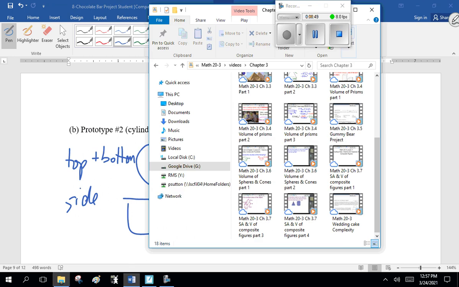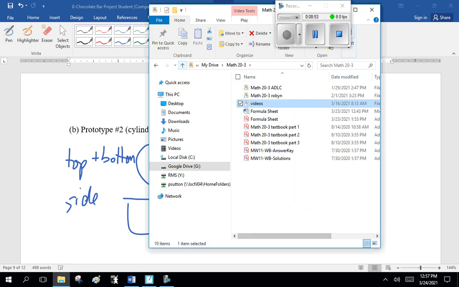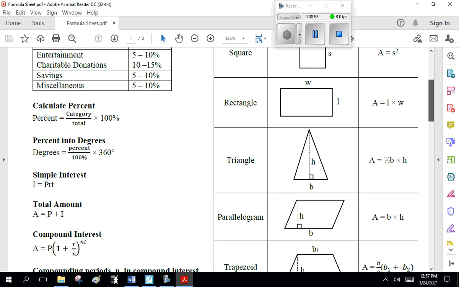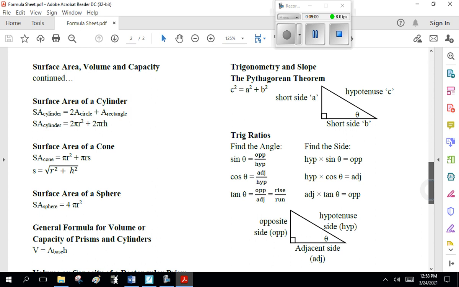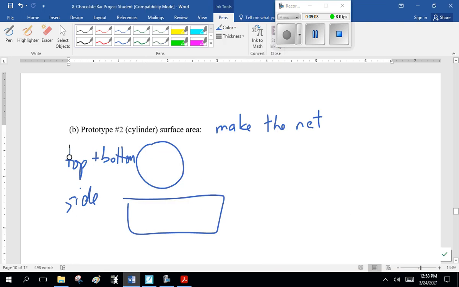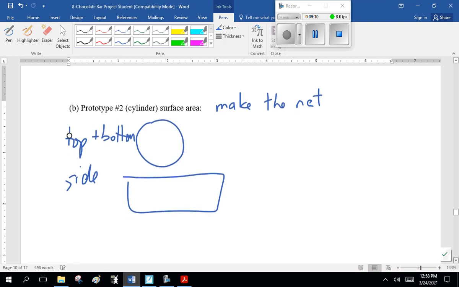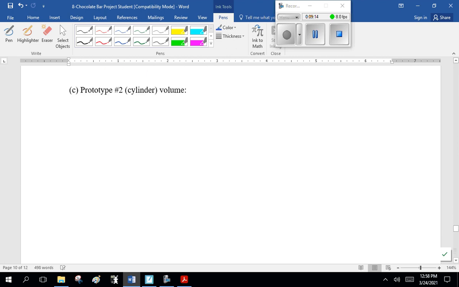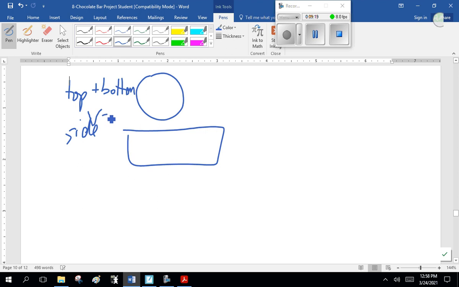Now, I shouldn't have to point this out, but once again, all of these formulas are on your formula sheet. So, volume and surface area, the back page of your formula sheet. Surface area of the cylinder: 2 pi r squared plus 2 pi r h. Okay? I'll help you with that if you ask in class. I'm just not going to write it out and show it to everybody. And then, volume.